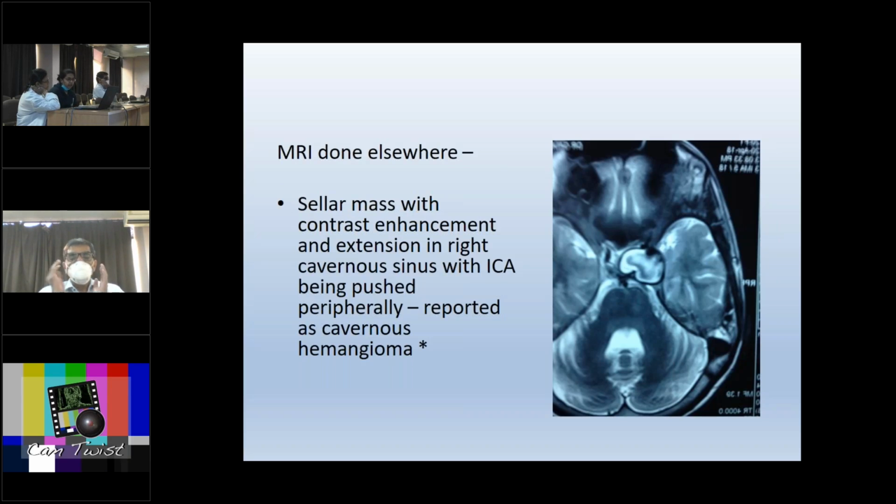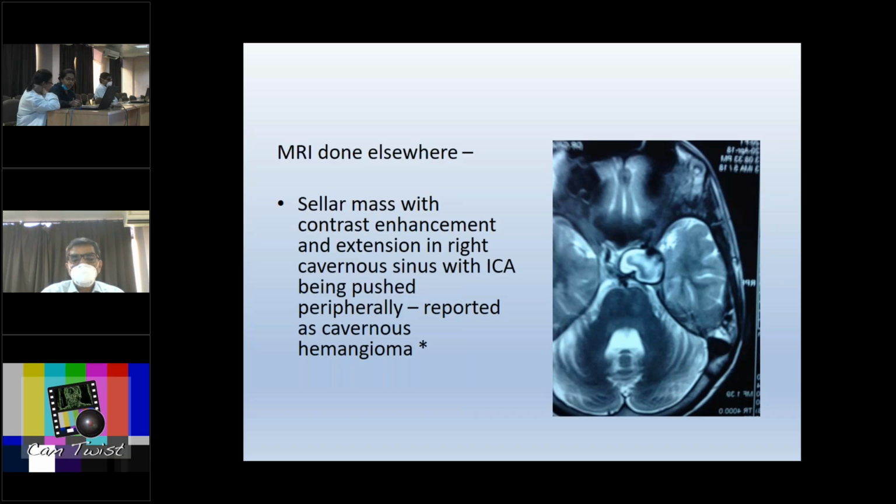This patient had got his MRI done elsewhere, and they had reported that there was a cellular mass with contrast enhancement and extension in the right cavernous sinus, with ICA being pushed peripherally, and they had reported it as a cavernous hemangioma. Now, it is important to remember that cavernous hemangioma is uncommon in this age group, being more common in middle-aged females. Moreover, there is a temporal relation with infection of the face. So this is raising the possibility of an infective cause.